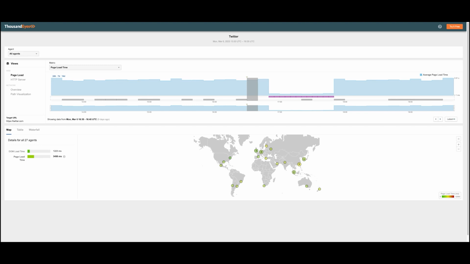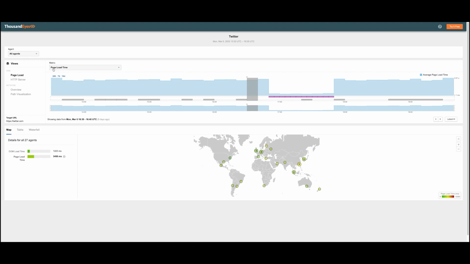One of our software components, called a browser bot, has the capability to execute page load tests, which essentially simulate what a user would do when opening the page. We also have transaction tests, where you can quite easily script a complete workflow. In this case, we are looking at twitter.com as the target URL and the page load view.